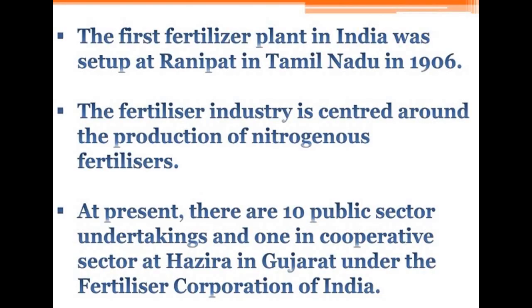Now the other kind of industry is the fertilizer industry. The first fertilizer plant in India was set up in Ranipet in Tamil Nadu in 1906. The fertilizer industry is centered around the production of nitrogenous fertilizers, and at present there are 10 public sector undertakings and one in the cooperative sector at Hazira in Gujarat, and another, the Fertilizer Corporation of India.